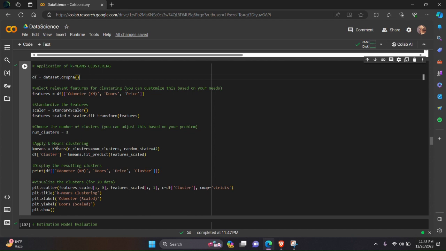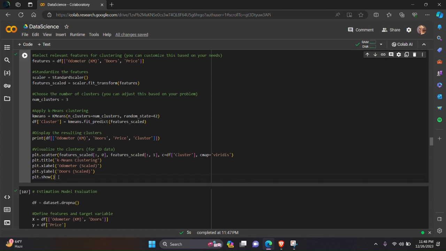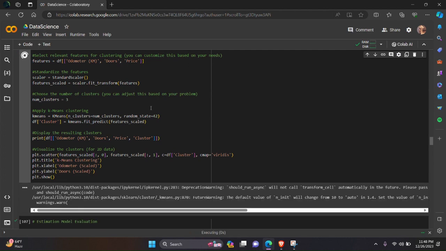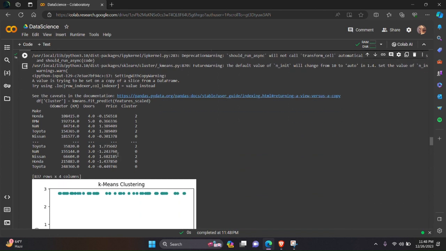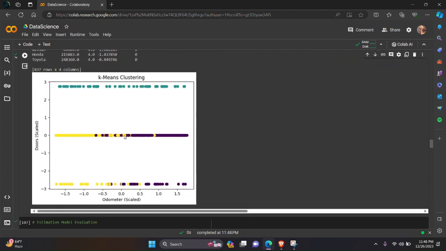Then we will apply k-means clustering. Then we will display the result, and also visualize it. So we will see the graph of the cluster. This is the result of the cluster. Honda will go in the second cluster, BMW in the first.